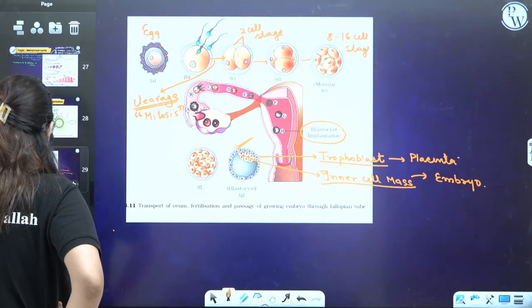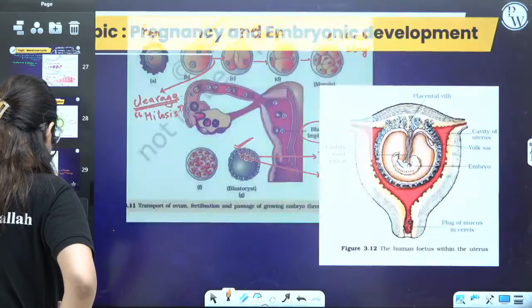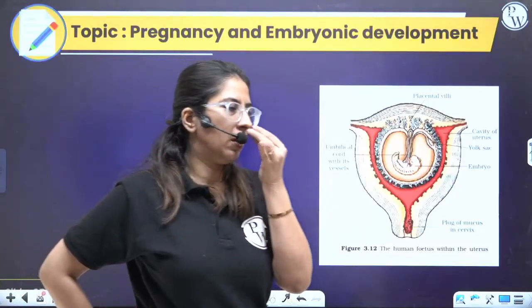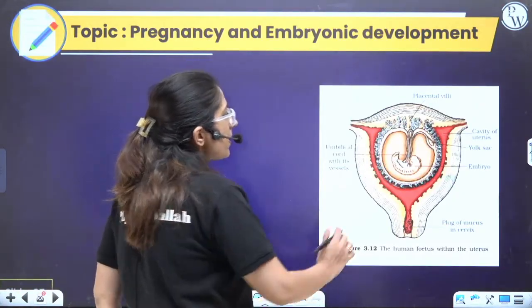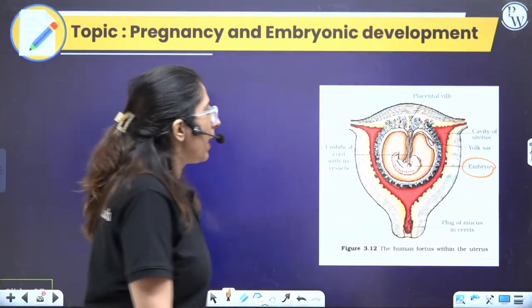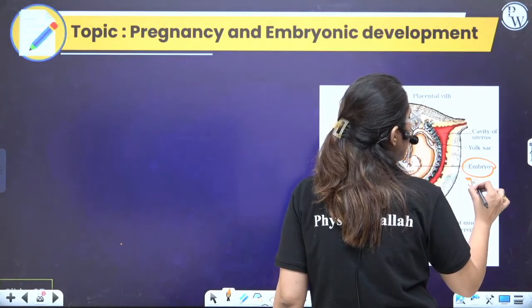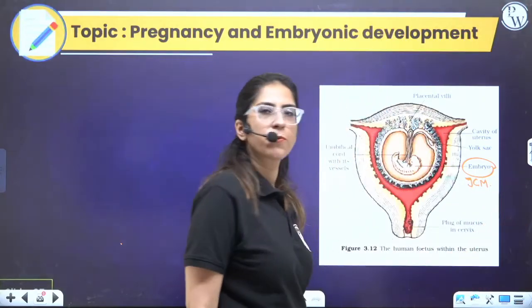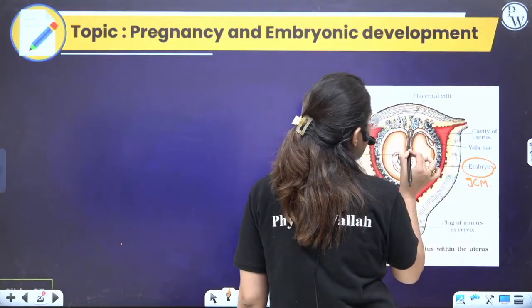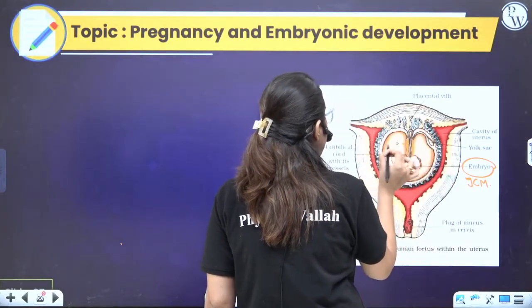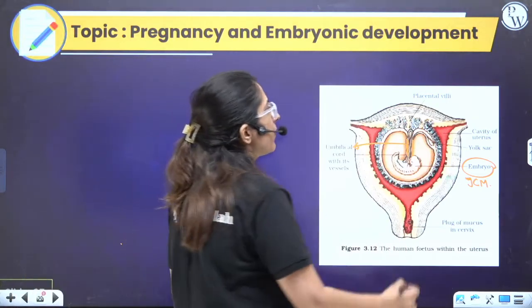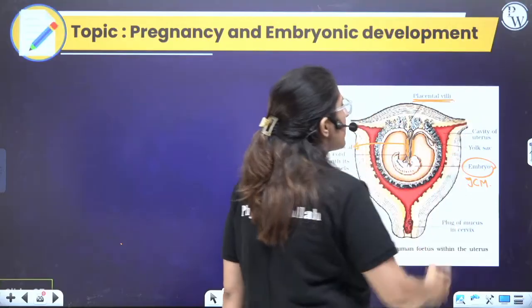Done. Look at this, very, very important. This is the embryo. What's the name of the structure? Embryo. The embryo develops from the inner cell mass. Clear? Now, the next structure you can see here. What is this? This is the umbilical cord, by which the placenta is attached.